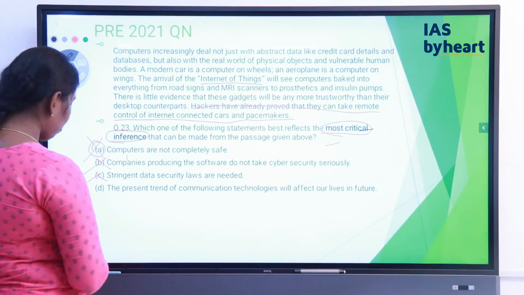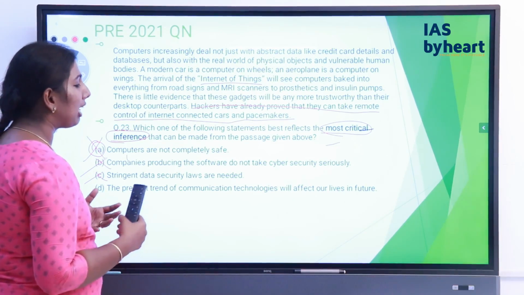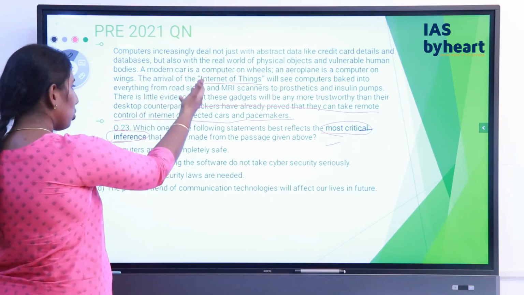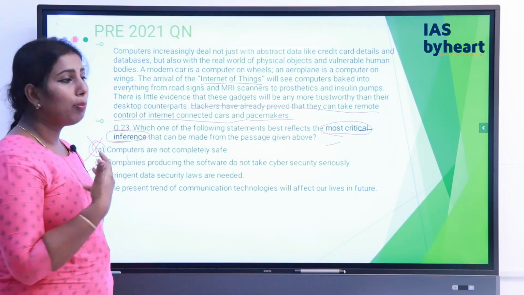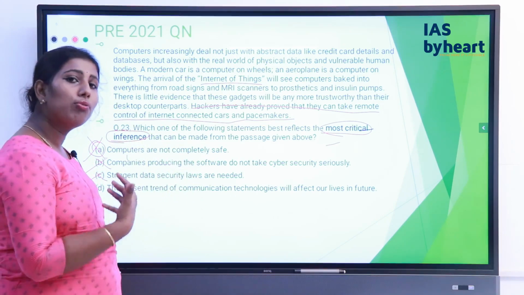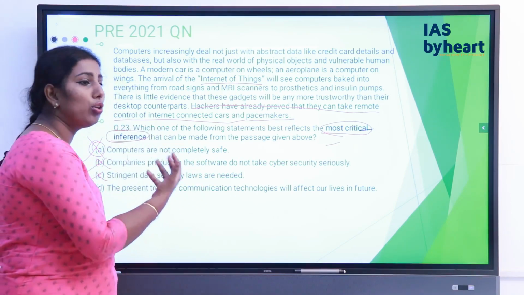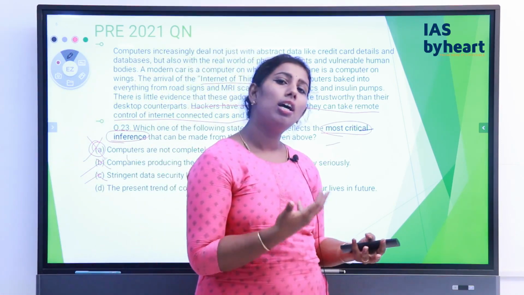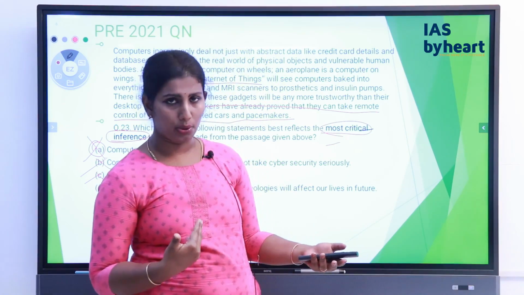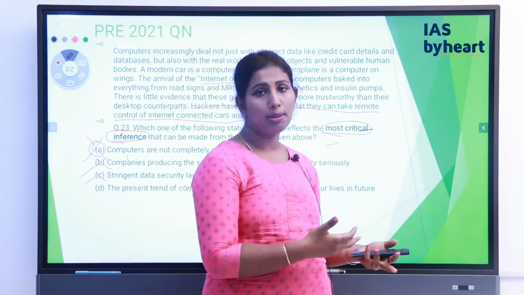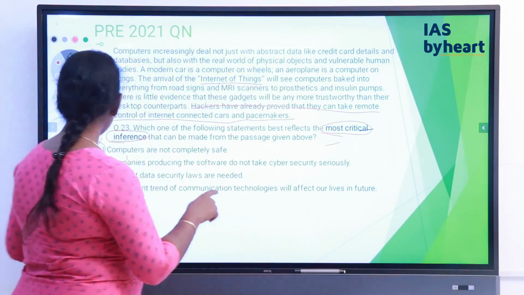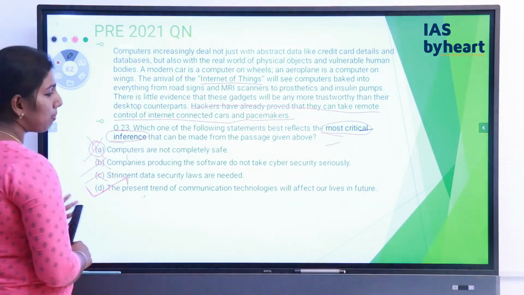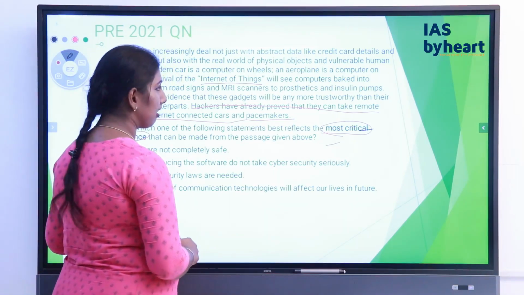The present trend of the communication technology will affect our lives in the future. So this is exactly what is given in this particular thing, because of all of these things, what do we infer? Because of the Internet of Things, because of usage of computer or integration of computer and internet into the products which we use day to day life, there is also a threat of cyber security issues as well, right? So that is exactly something which is given in the passage as well. So this is the theme of the passage. This is the critical inference that is in this passage. So D is the correct answer for this question.